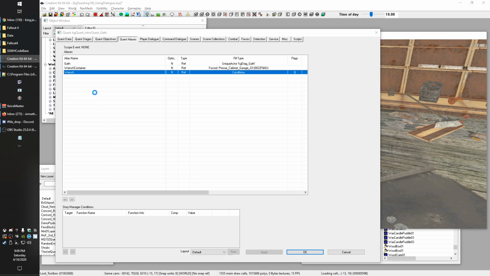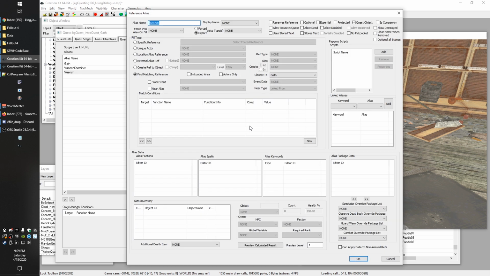So let's go ahead and open up our wrench again. And we've done this before, the creating items. I think the only thing we haven't done is create our own container. I think we did it only before from the event system where we planted it in a container. But it's the same basic idea. You're going to go create ref object, create ref to object.